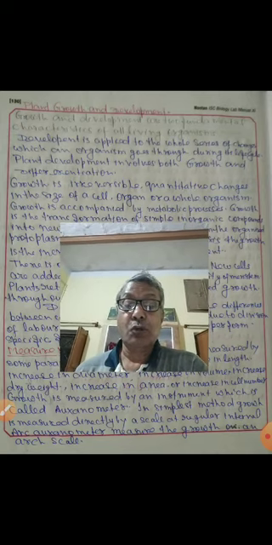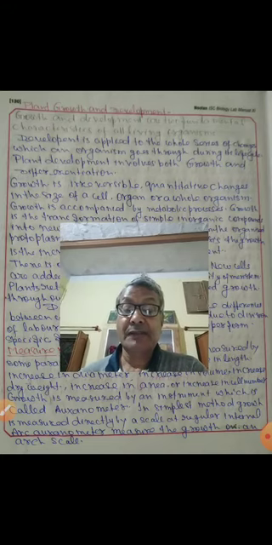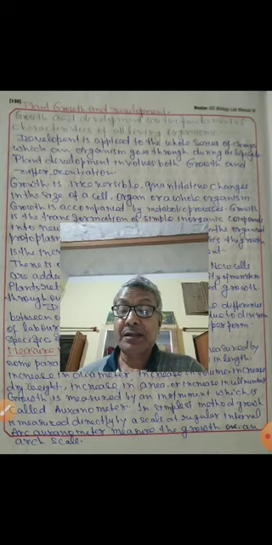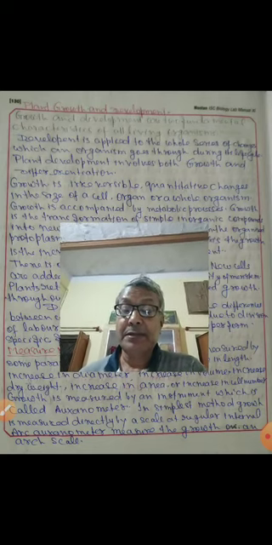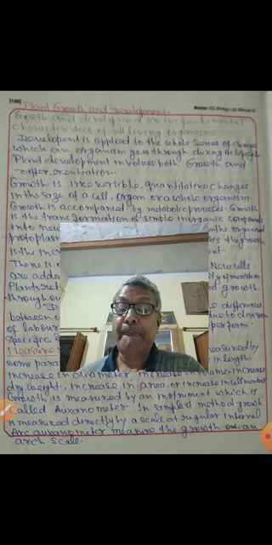Differentiation is qualitative differences between cells, tissues, and organs. It is due to division of labor. The cells are differentiated to perform specific functions.